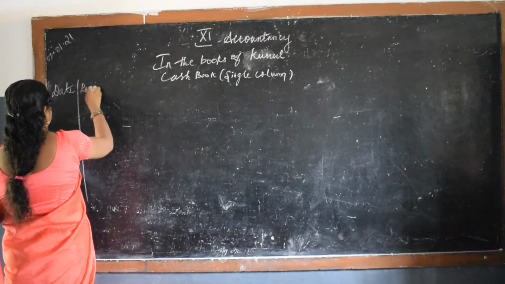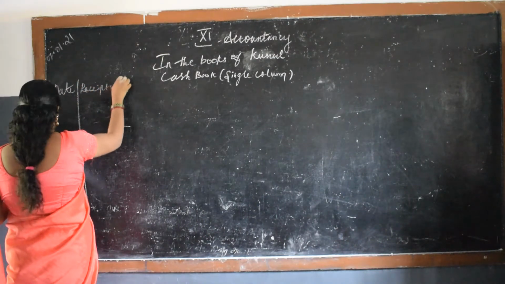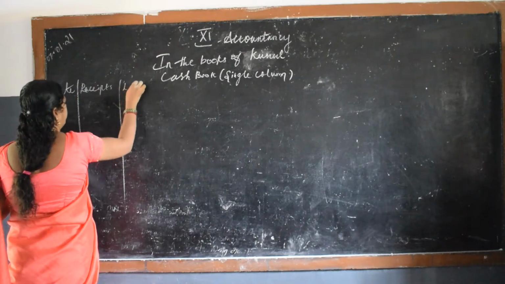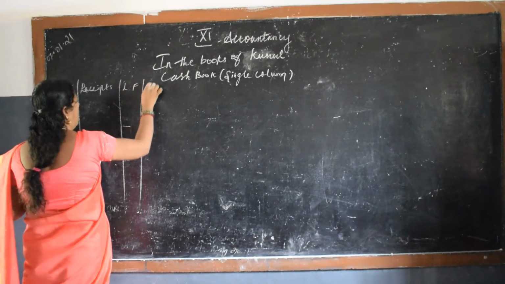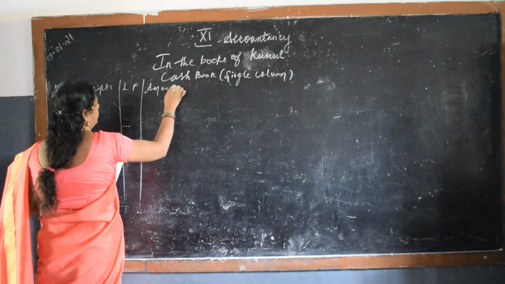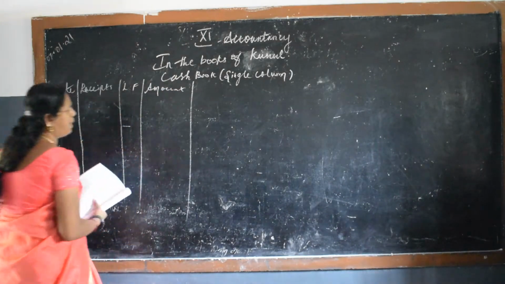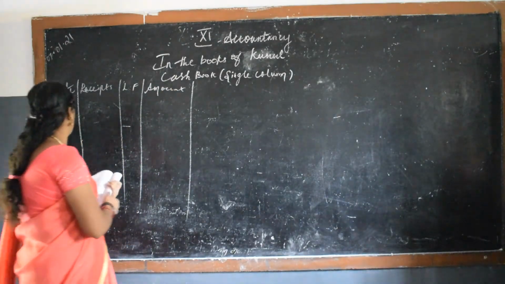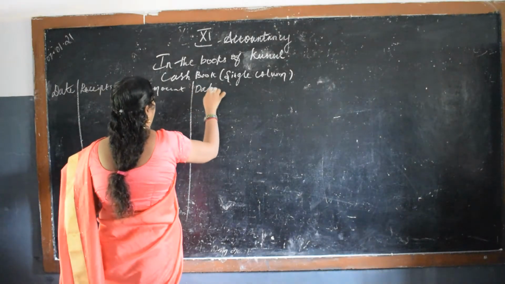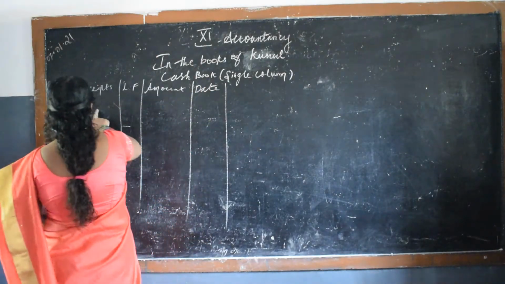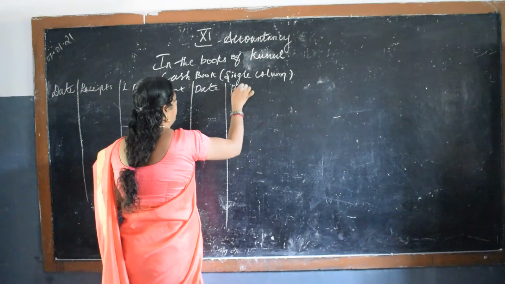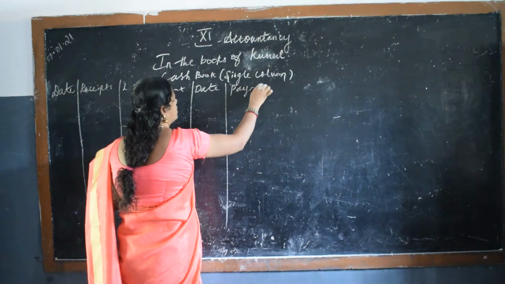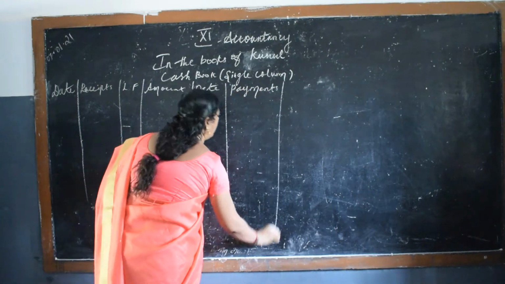So write the pattern, date, write receipts, write LF, amount. So this is the debit side. And this side also same, date. This side receipts means this side is payments. What all the expenses that we have made, okay?